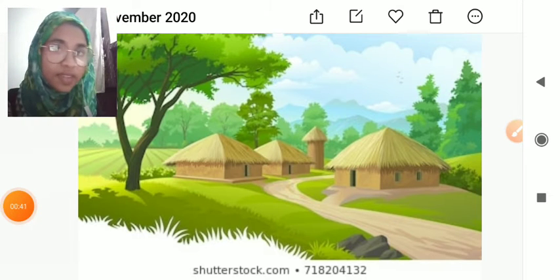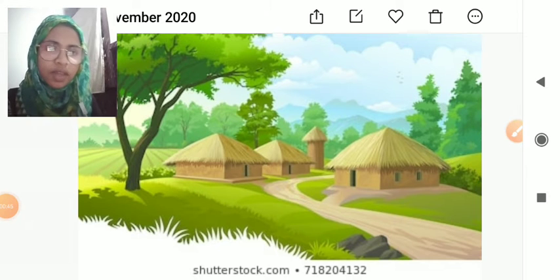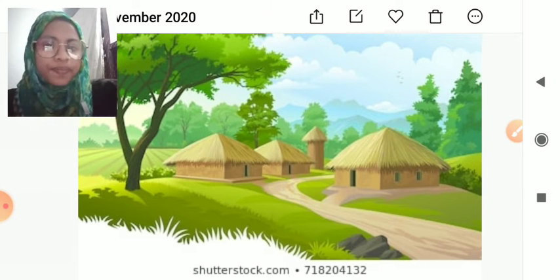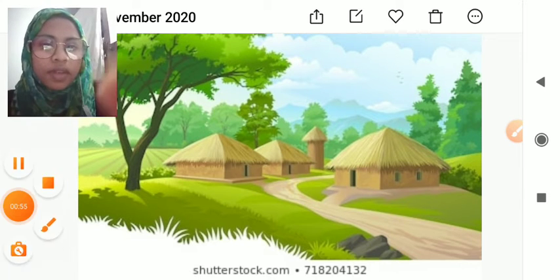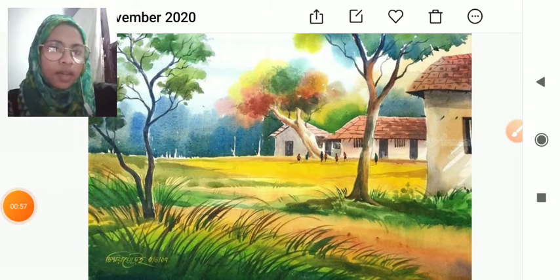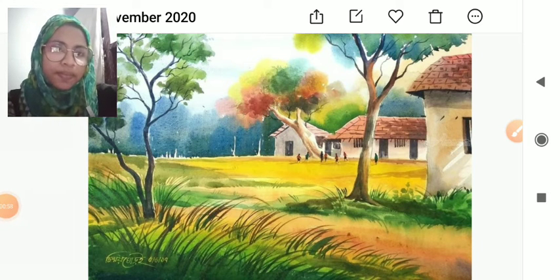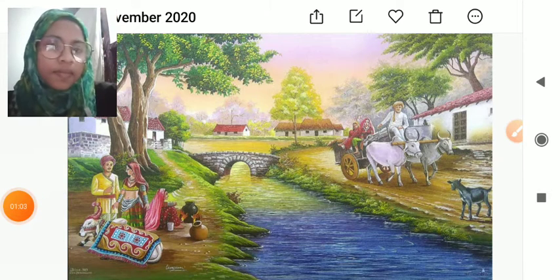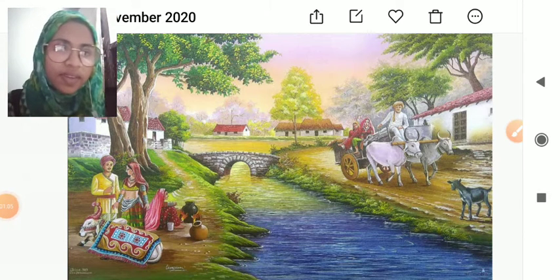See, this is an image which I want to show you. You have to see these images and analyze what these pictures are indicating. Okay. See it also and analyze. And see it also.